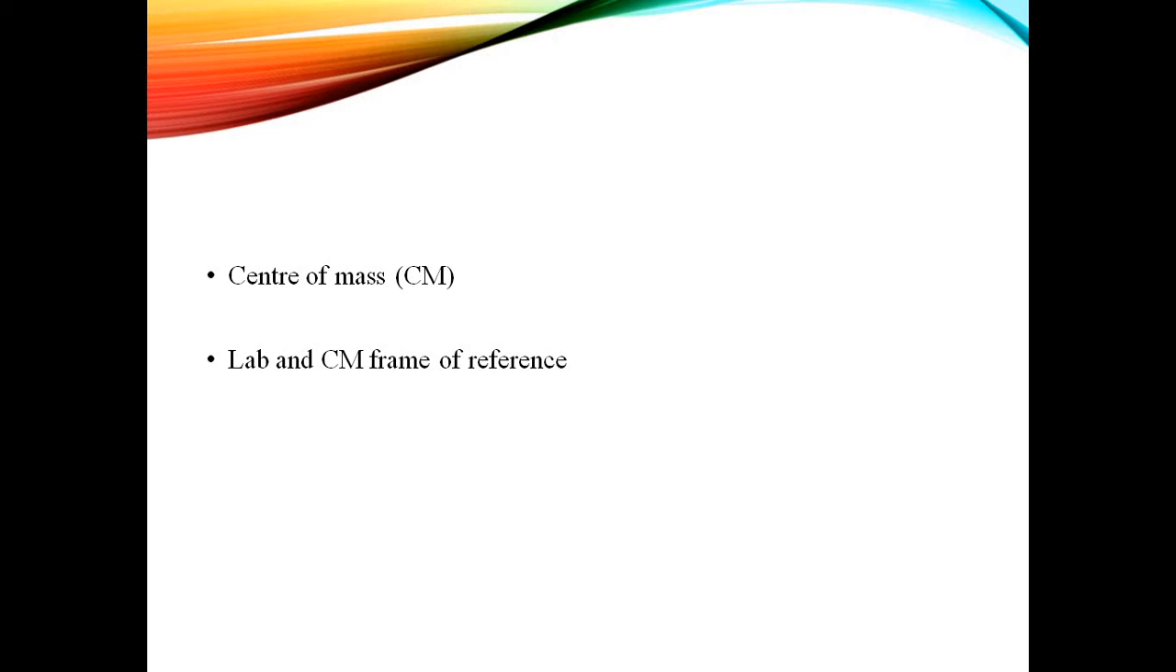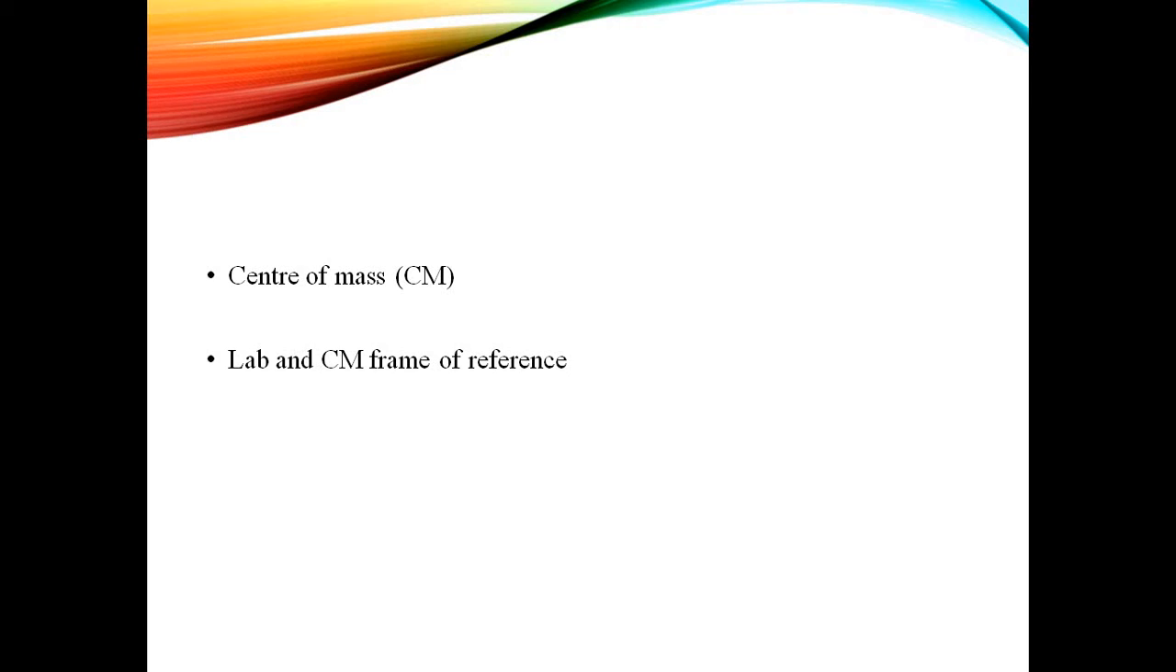Next comes the center of mass. Center of mass means if you are considering any matter subject or any physical object, there will be a particular point in every object where the entire mass of the subject is concentrated. That particular point is called the center of mass. Next, we have to consider the frame of reference with respect to the lab, and with respect to the center of mass, where we are placing this frame of reference.